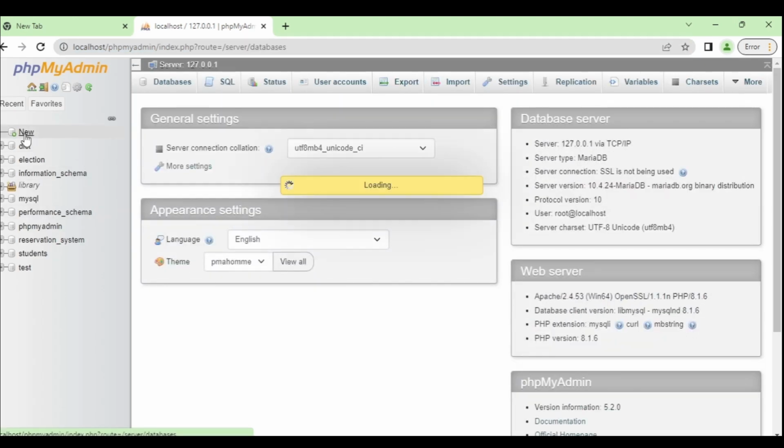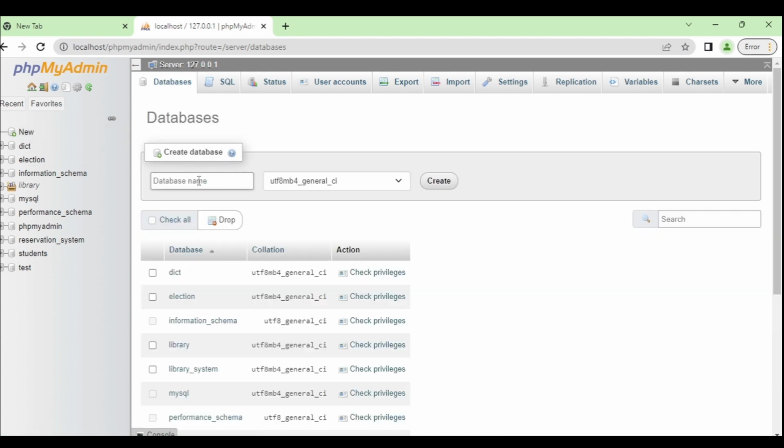To create your database, click New on the left side of the page and define the name of your database. For my example, MyDatabase. Click the Create button to create your database.